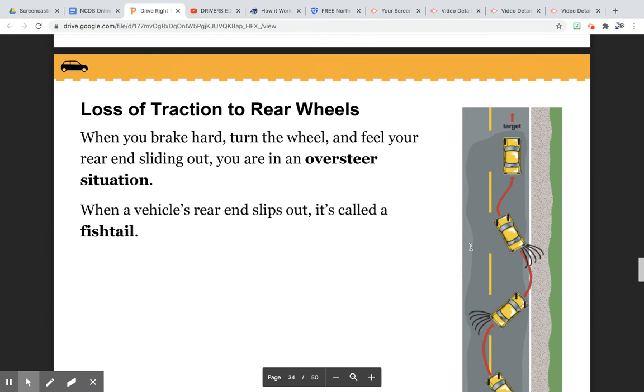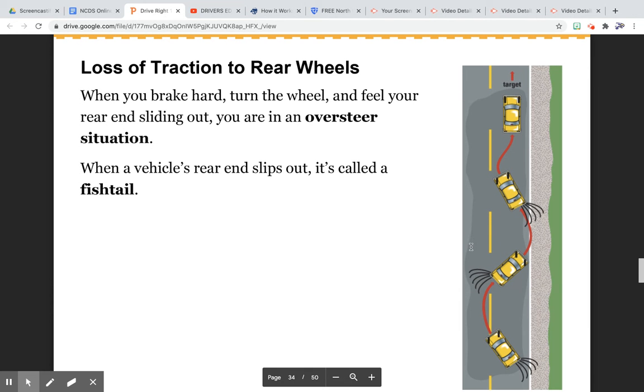Loss of traction to the rear wheels. When you brake hard, turn the wheel, and feel your rear end sliding out, you are in an oversteer situation. When a vehicle's rear end slips out, it's called a fishtail.